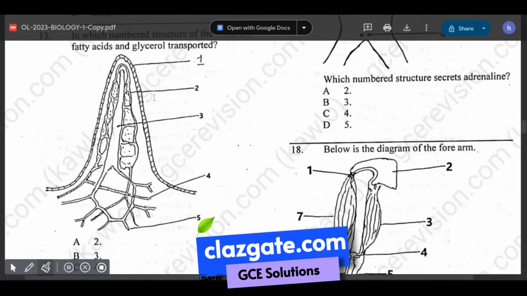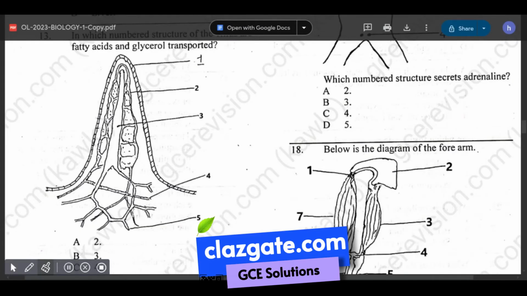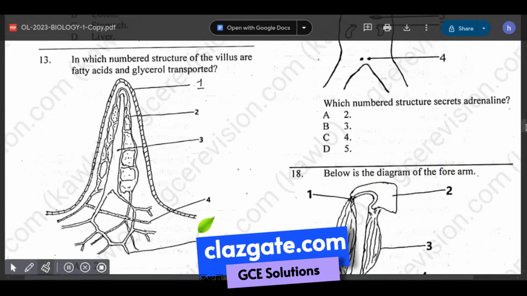From this structure of the villus, we know that this is a lacteal. These are the blood capillaries. Four and five are the blood capillaries, and then number 1 is the thin epithelium. So back to the question, in which structure of the villus are fatty acids and glycerol transported?